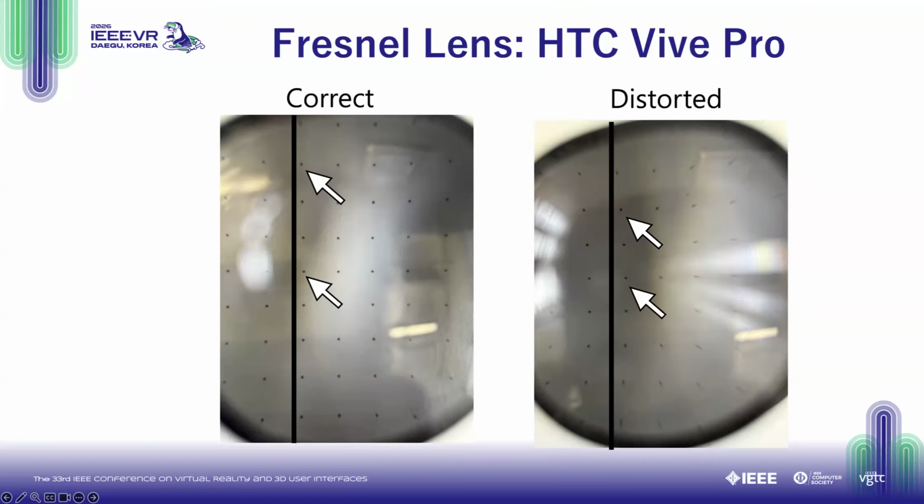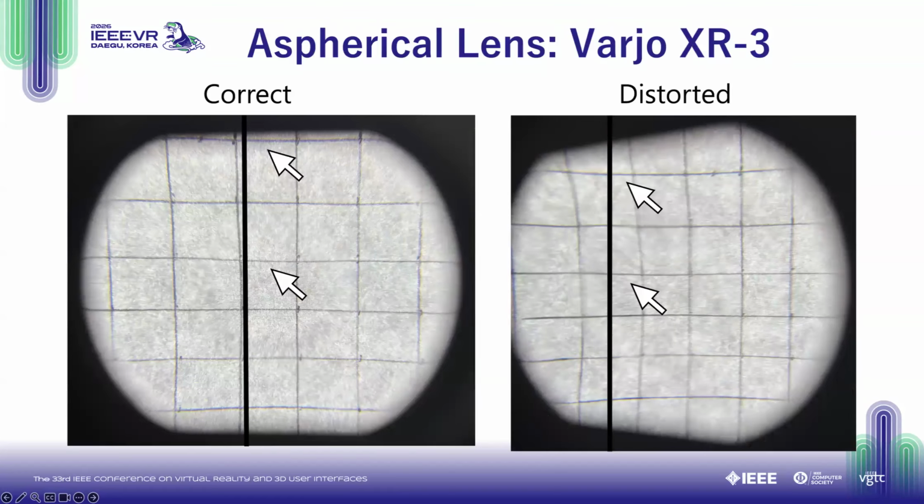Here's a different lens, the aspherical lens used in the Vario XR3. You can see the distortion with the 45-degree angled camera on the right here is even more pronounced than it was with the Fresnel lens.